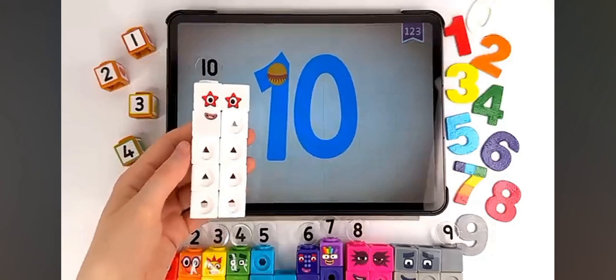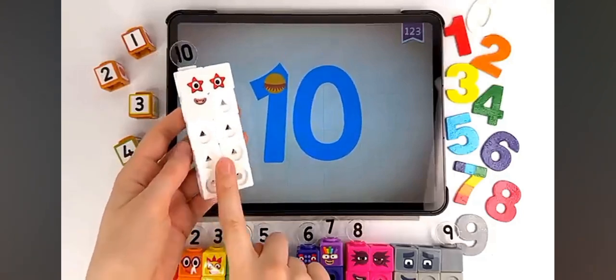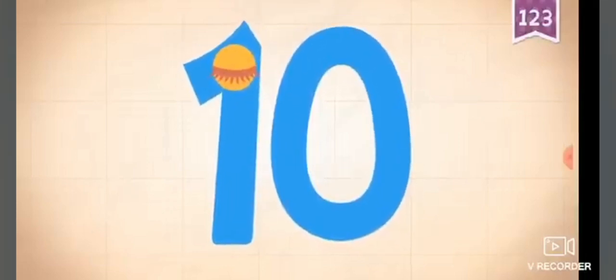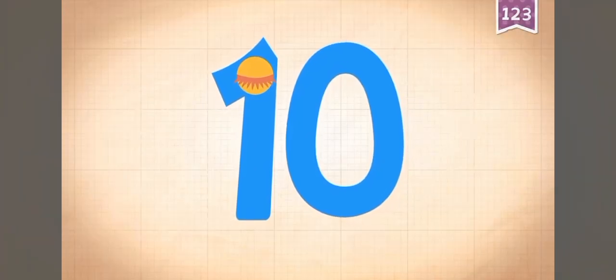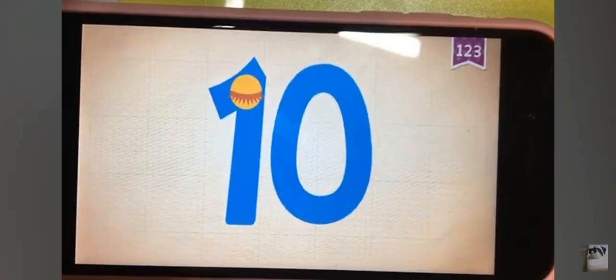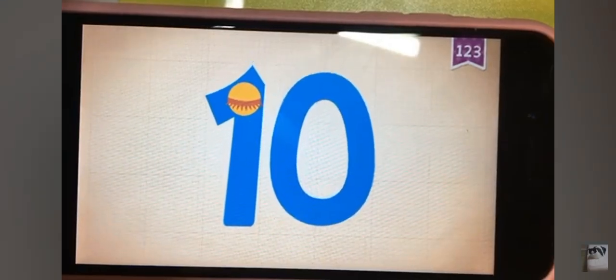7 equals 10. Touch the monster's eyes to wake it up. Break it up. 5 equals 10. Touch the monster's eyes to wake it up. 8 equals 10. Touch the monster's eyes to wake it up. 9 equals 10. Touch the monster's eyes to wake it up.